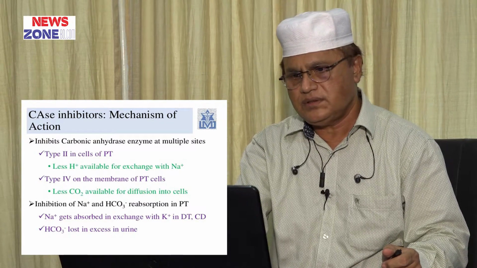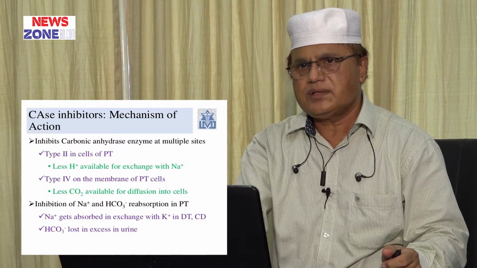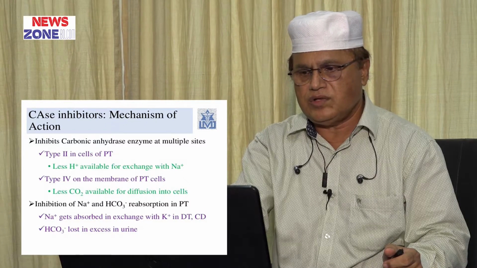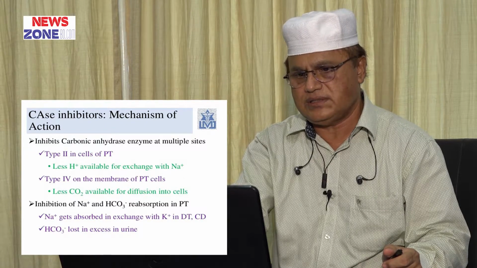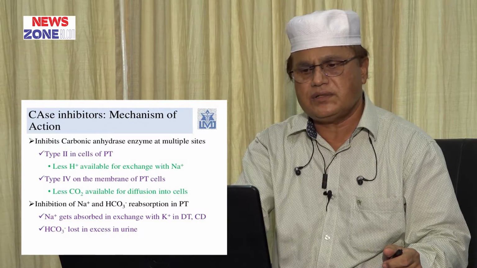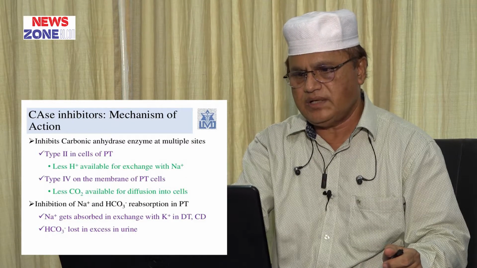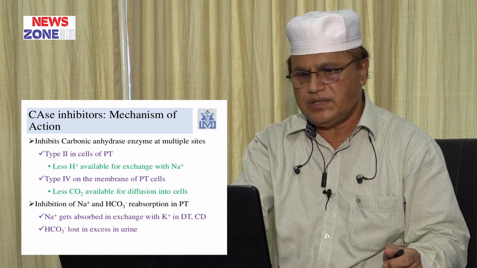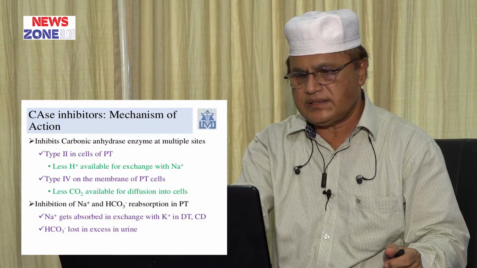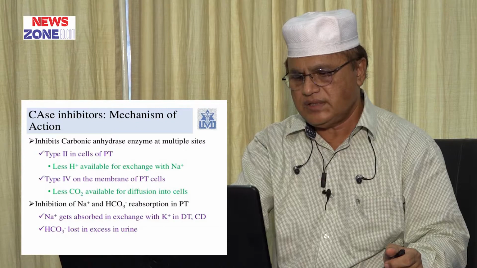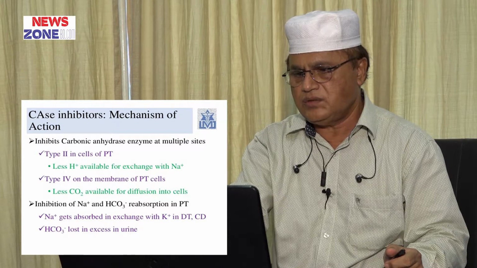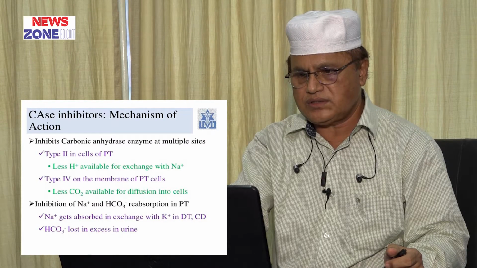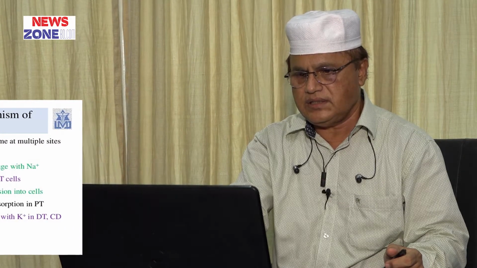Type 4 on the membrane of the proximal tubule cell, less carbon dioxide is available for diffusion into cells, thereby inhibiting sodium and bicarbonate reabsorption in the proximal tubule. Sodium gets absorbed in exchange with potassium in the distal convoluted tubule and collecting duct, and bicarbonate is lost in excess in urine.